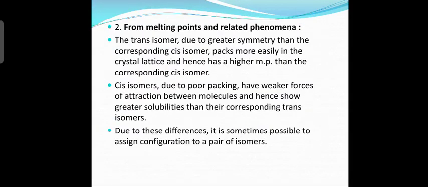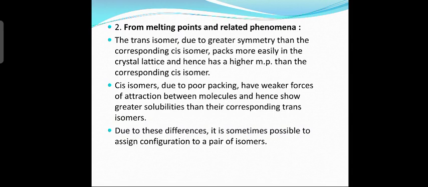Next slide, there is another method to determine the cis or trans configuration. That method is the determination of melting point or related phenomena, or even solubility. Either you can find out the melting point or the solubility of the given compound, and we can say whether it is cis form or trans form. Now the trans isomer, due to greater symmetry than the corresponding cis isomer, packs more easily in the crystal lattice and hence has a higher melting point than the corresponding cis isomer.